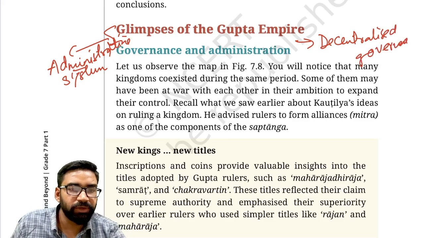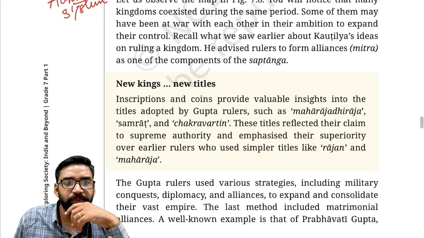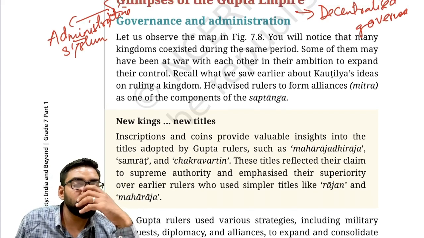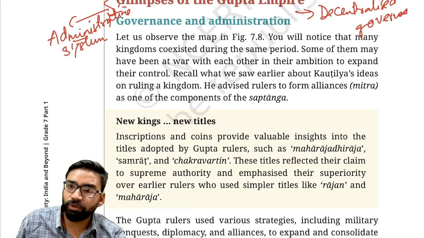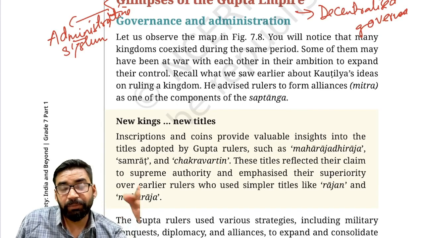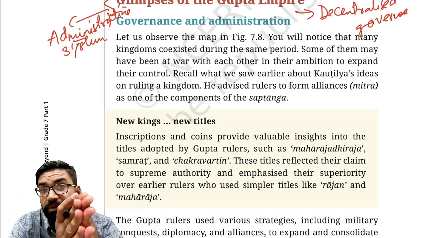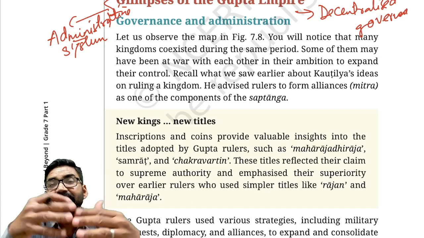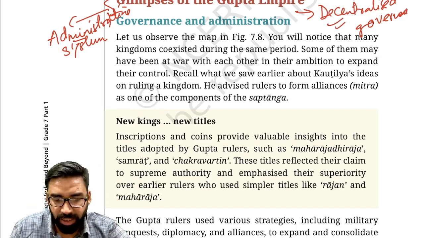Now why decentralized governance? The most important thing we need to understand is why they promoted it. The reason was that during this period a financial crisis started and the money economy was on the verge of decline. Mauryan rulers used to pay their officials in cash, so everything was under the control of the Mauryan emperor. But during this time, Gupta rulers started giving land grants to officials, priests, etc. That resulted in the decline of the Gupta Empire. Whenever Gupta rulers became weak, those officials would declare themselves independent kingdoms. That is why it is considered decentralized governance.